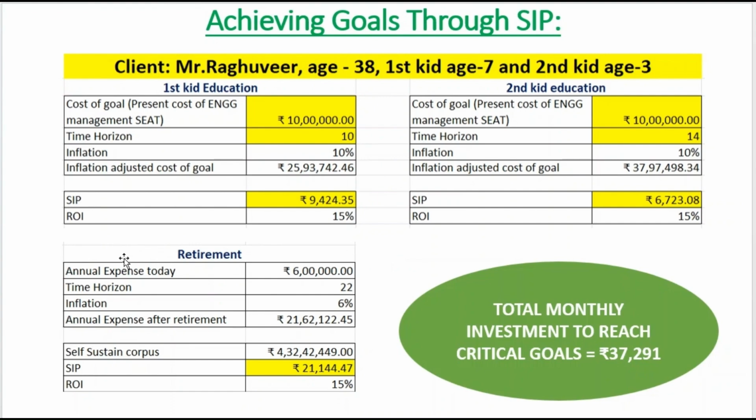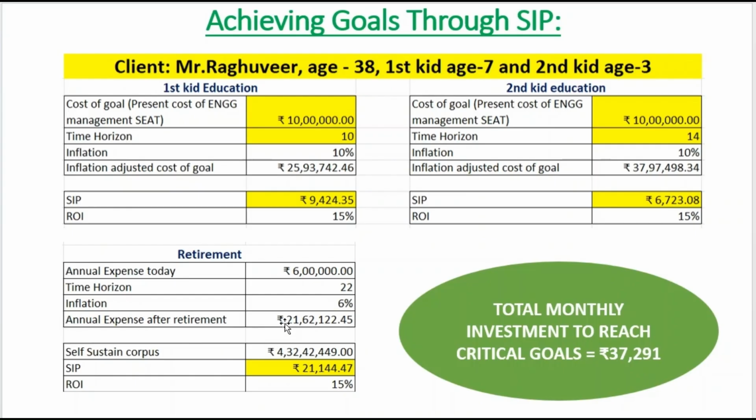Next, let's see how to manage our retirement expense through SIP. Here the annual expense as of today for a family is considered to be 6 lakhs. That is per month 50,000 expense. Here, the time horizon is 22 years of service left for Mr. Raghuveer to retire from BHL. The inflation is considered 6%. 6% is the food inflation. So, this annual expense today gets inflated to a bigger amount of 21 lakhs when Mr. Raghuveer retires from the service of BHL.